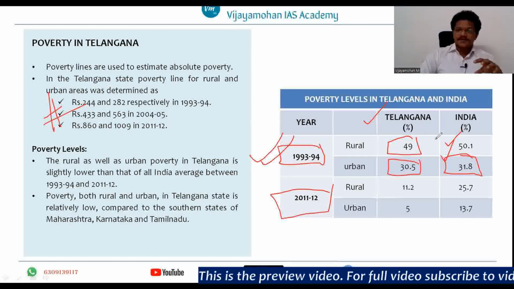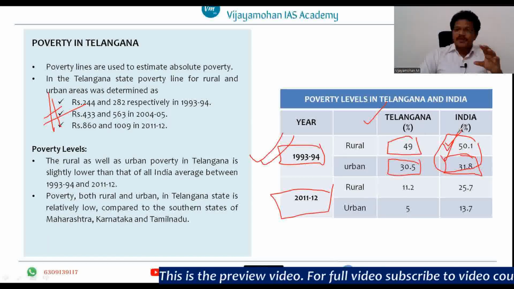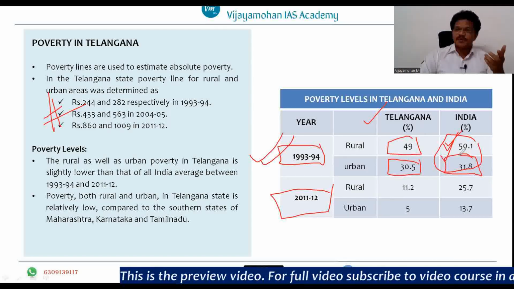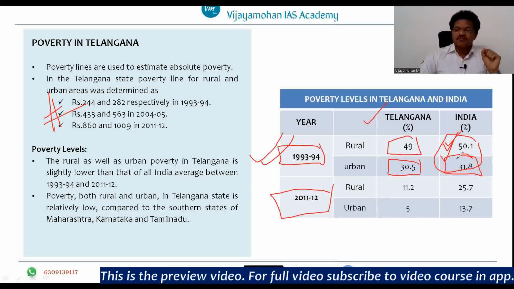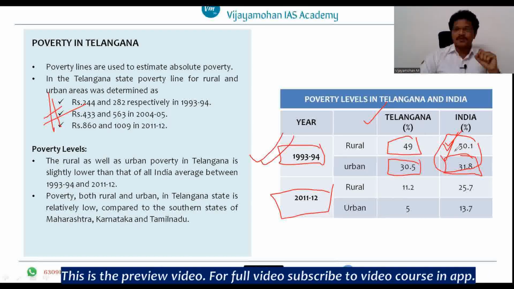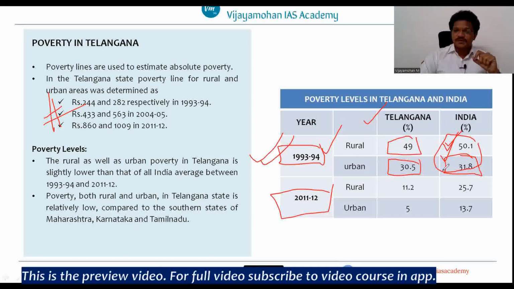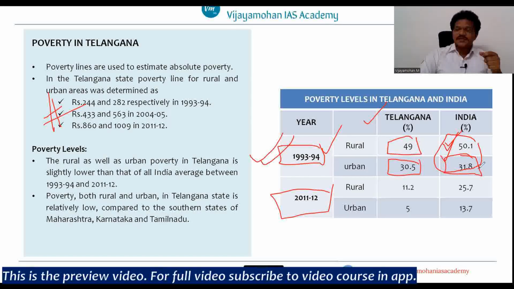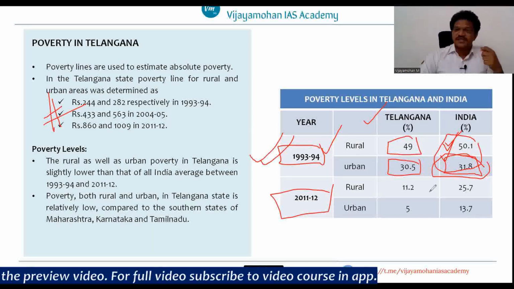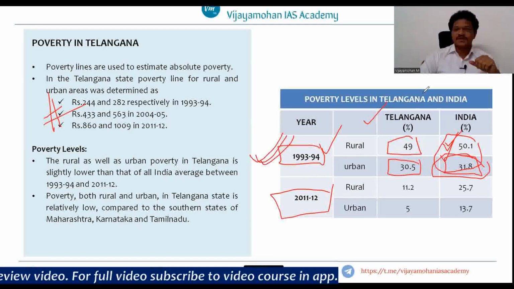So here, more than 50% of people in rural areas were considered as poor during 1993-94. And in the urban areas, around 31.8% of people are considered as poor in 1993-94, right?